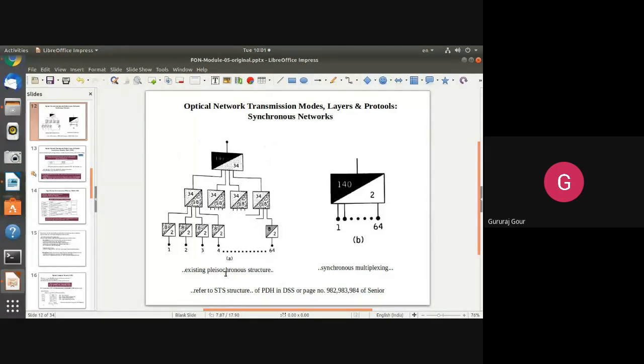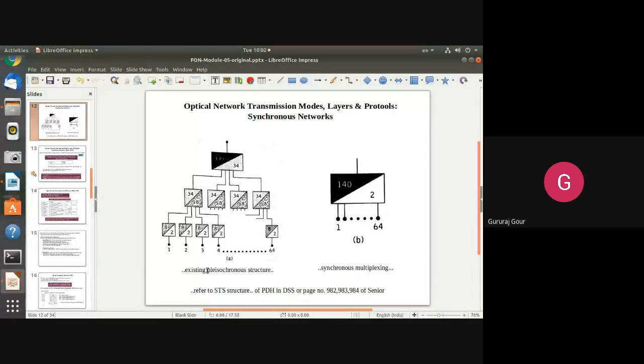Plesiochronous means time allocation, even though it is static, is not equally allocated to all the 10 PCM frame systems at the same time. That time of allocation differs by a slight amount. If 10 PCM frame systems got the time allocation at different time instances, they will reach the receiver with different propagation time delays in the transmission.